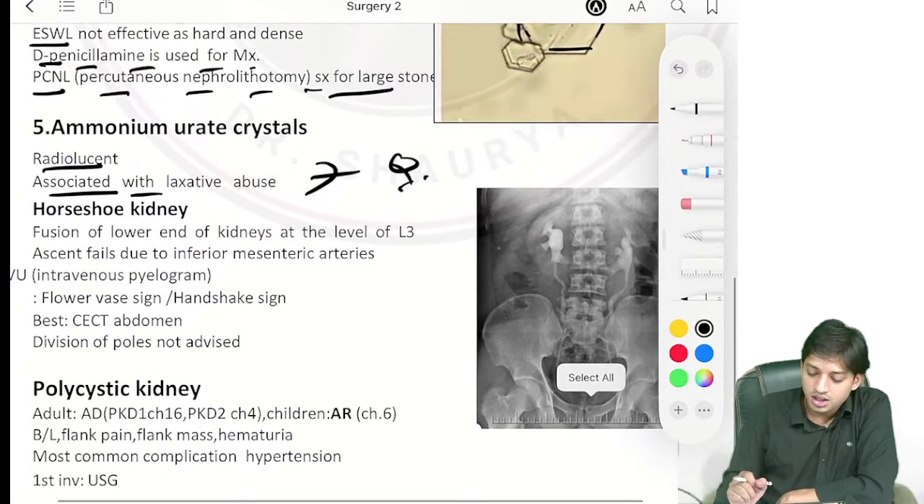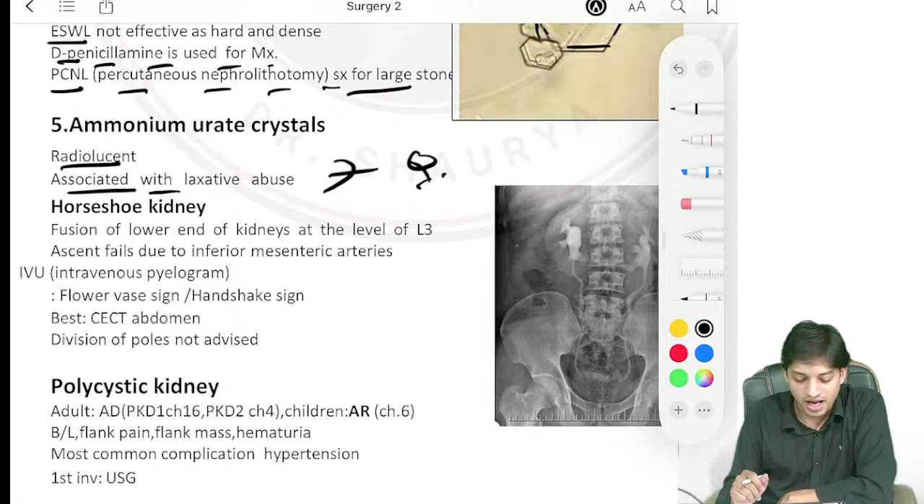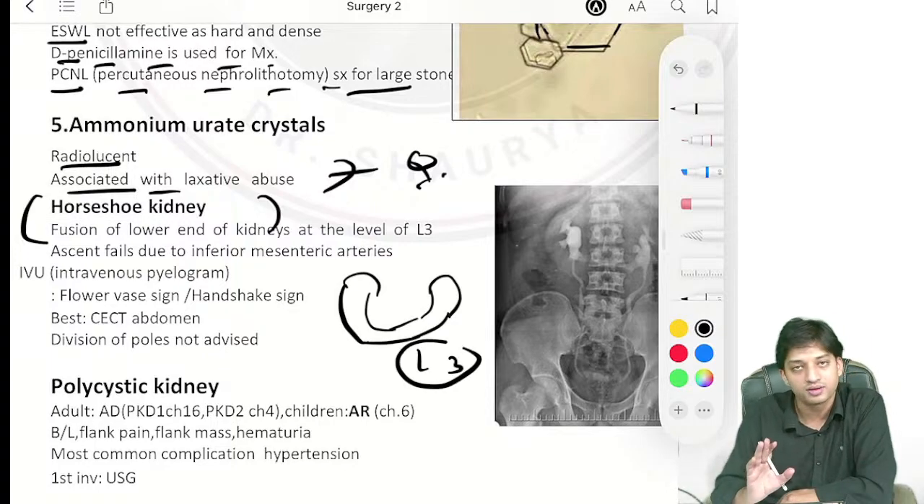Now, come here, one more disorder from the kidney. After the stones we have finished, they have asked you about the horseshoe kidney. So, in horseshoe kidney, what is happening? There is fusion of the lower end of the kidneys at the level of L3 vertebra, right?